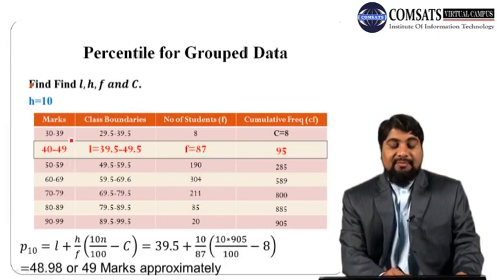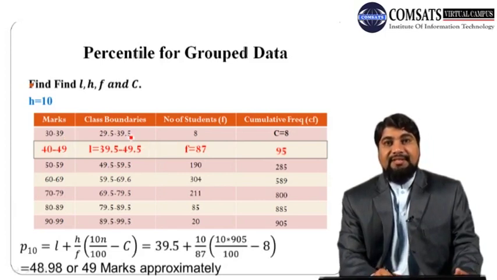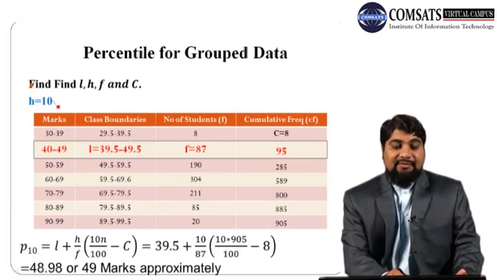Remember that H is the size or width of the class interval, which can be obtained by taking the difference of any two consecutive lower limits or any two consecutive upper limits. So 49 minus 39, we get 10, or 49.5 minus 39.5, we get 10. So H is 10.